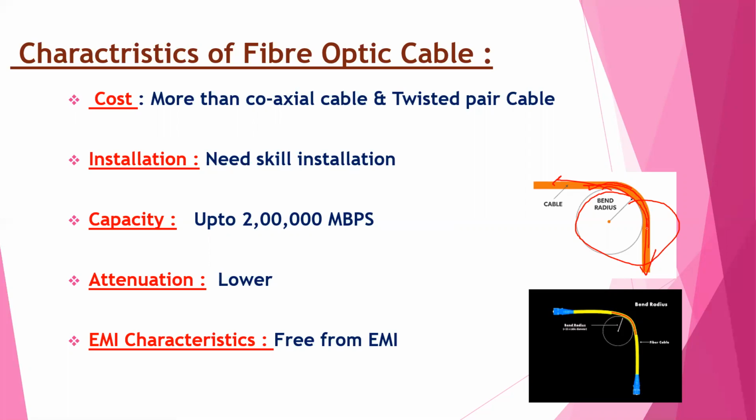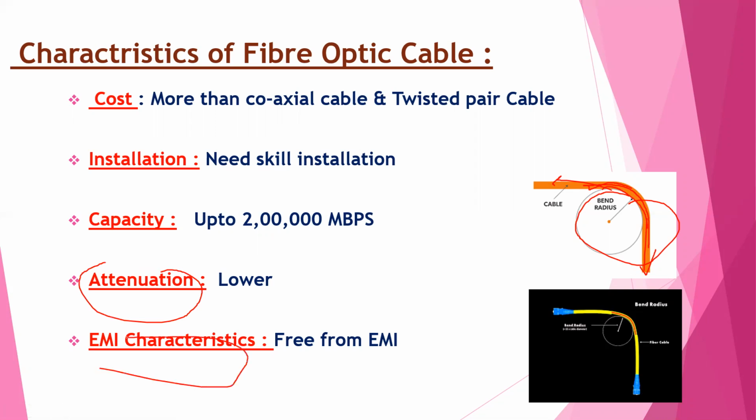Capacity. Fiber optic cable supports high data rates up to 2000 Mbps even with long run cables. Fiber optic cable can transmit 100 Mbps for several kilometers. Next is attenuation. Attenuation for fiber optic cable is much lower than coaxial cable and twisted pair cable. It can run to a larger distance.